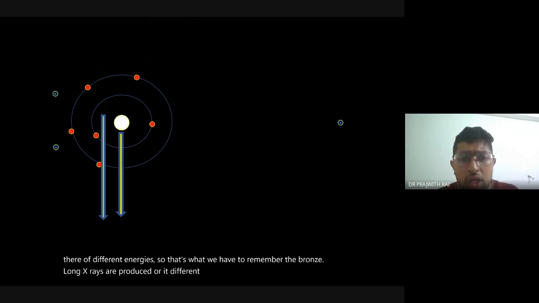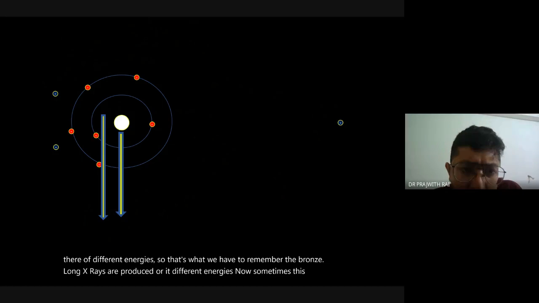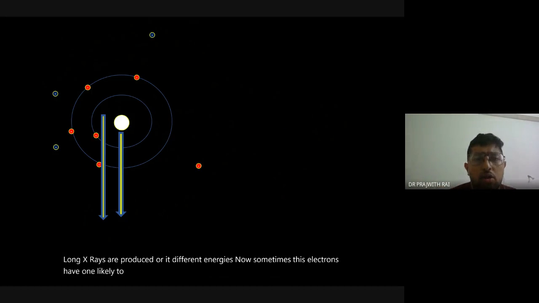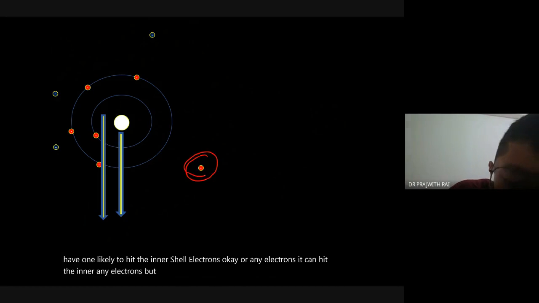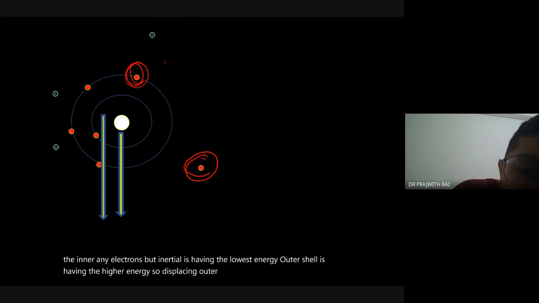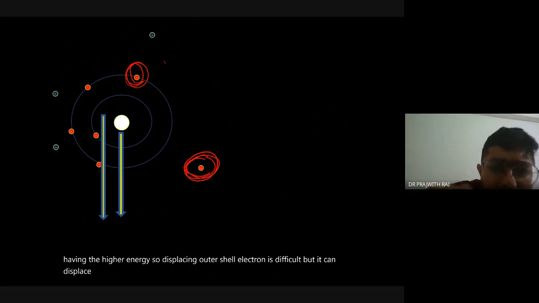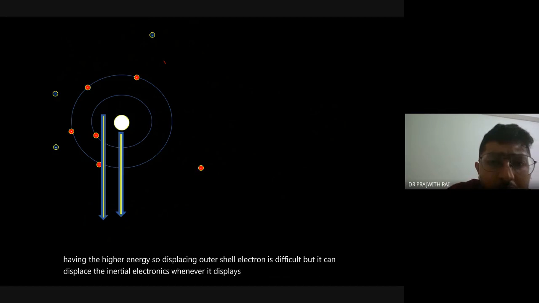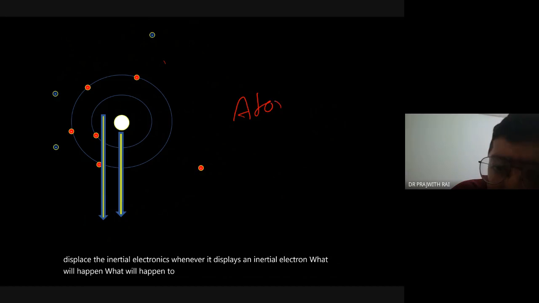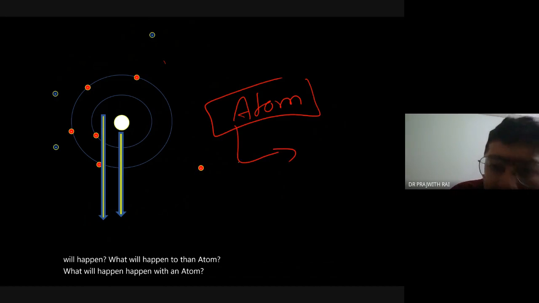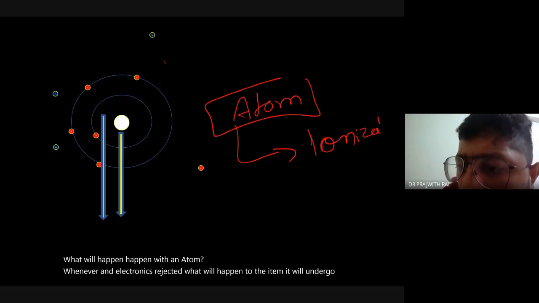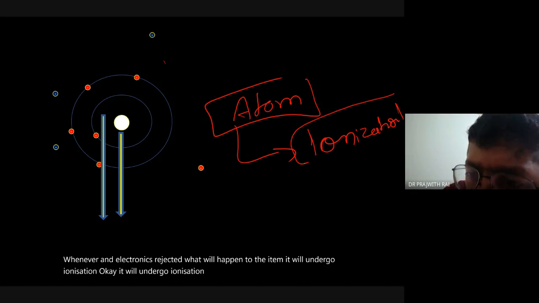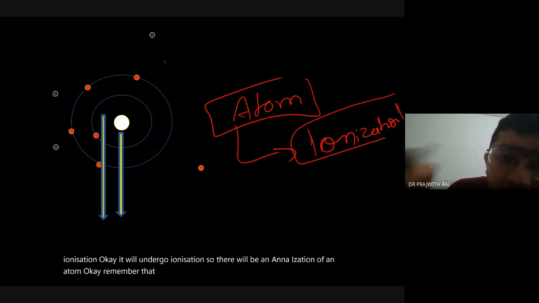Now sometimes these electrons are likely to hit the inner shell electrons, or any electrons. It can hit any electron, but the inner shell has the lowest energy and the outer shell has the higher energy. So displacing the outer shell electron is difficult, but it can displace the inner shell electron. Whenever an electron is ejected, what will happen to the atom? It will undergo ionization. Remember that whenever it hits an electron, there will be ionization of an atom.